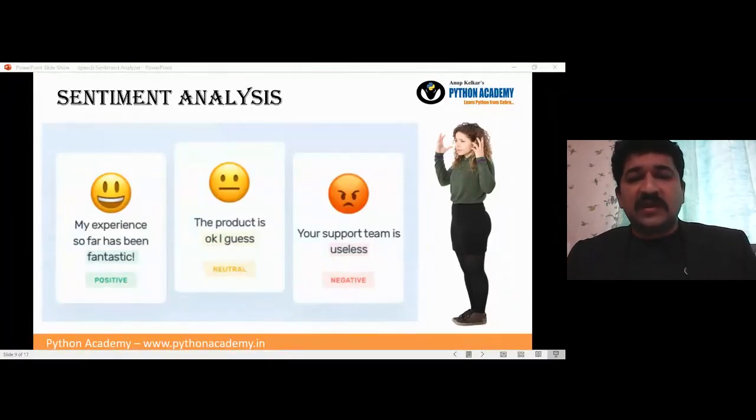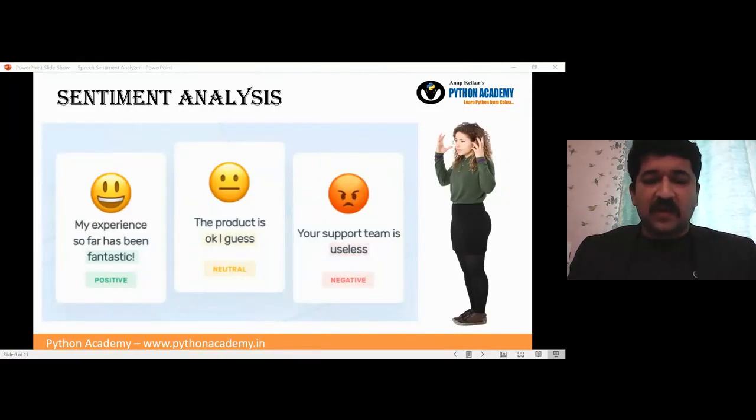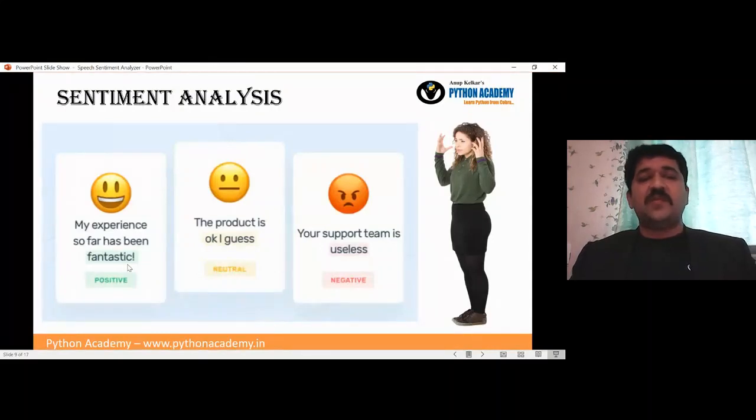The sentiment analysis which we are going to use will talk about only three kinds of sentiments. As you can see in the PPT, they are positive, neutral, and negative. So when I say my experience so far has been fantastic, yes, the word fantastic comes out to be positive, and this total thing is positive.